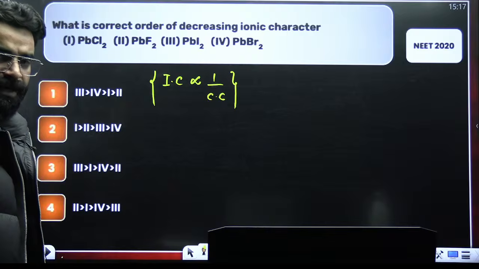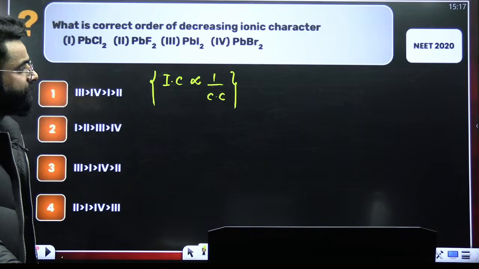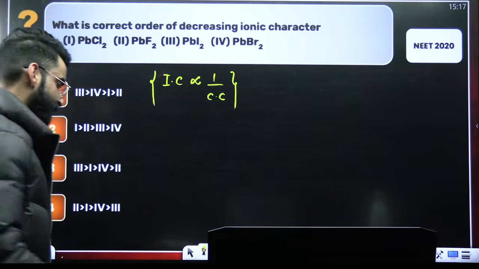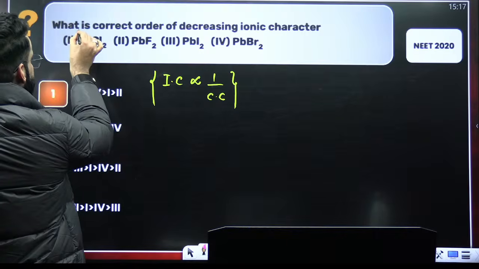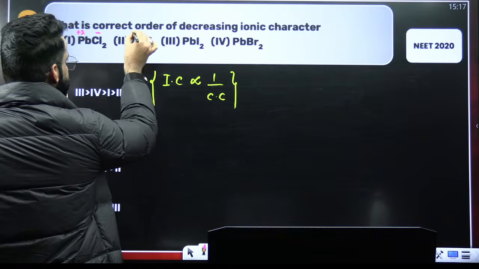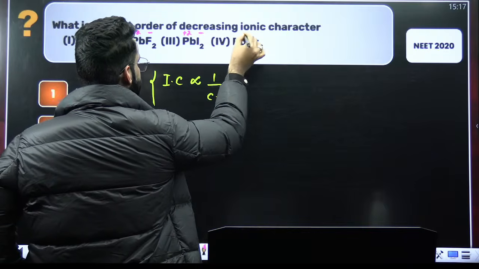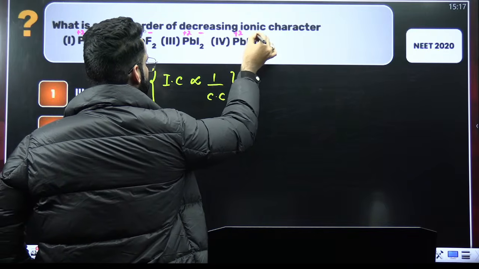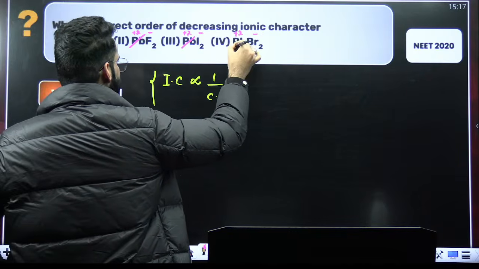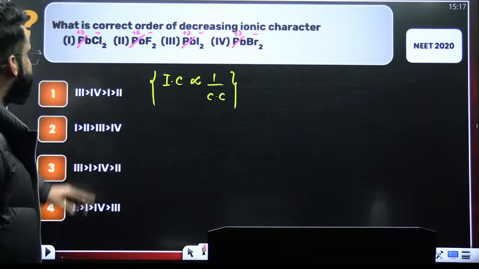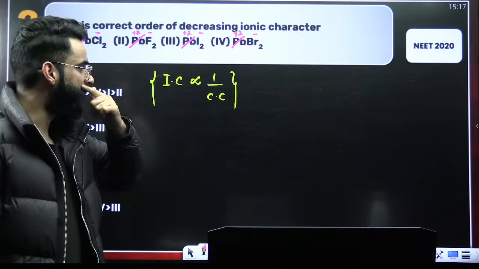Check it out quick, guys. What do you think is the correct answer? If you look at the question carefully, this is basically Pb²⁺ and Cl⁻. This is Pb²⁺, F⁻. This is Pb²⁺, I⁻. And this is Pb²⁺, Br⁻. So this is everywhere the same. So I cannot decide on the basis of Pb here. I will have to decide as per the anion: Cl⁻, F⁻, I⁻, and Br⁻.